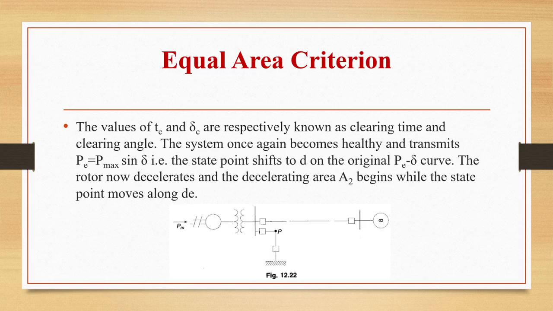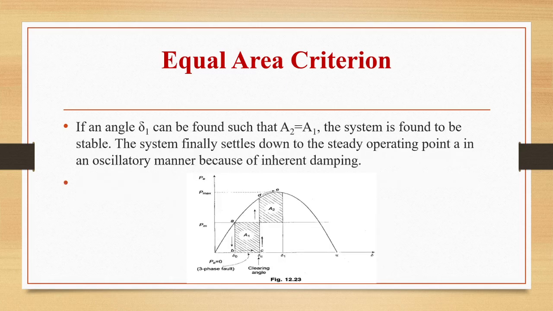So now what are these Tc and delta C? Tc is nothing but the clearing time and delta C is the clearing angle. So the system once again becomes healthy and transmits power P equal to P max sine delta. That is, the state point will shift to D on the original P delta curve, and the rotor will now decelerate, and the decelerating area A2 will begin while the state point will move along DE. Here we can see in this diagram both the accelerating and decelerating areas.